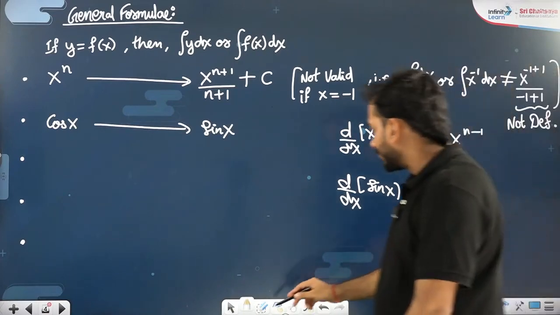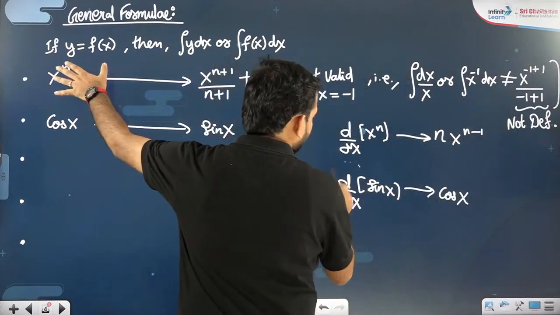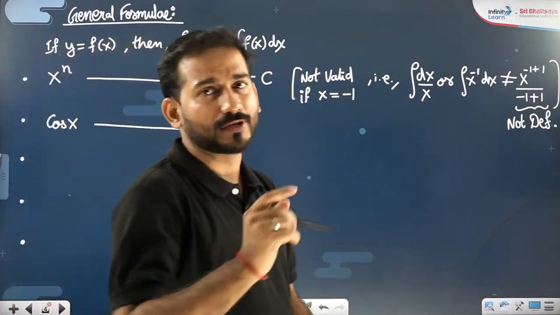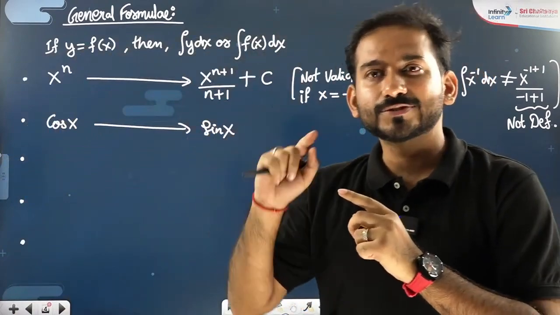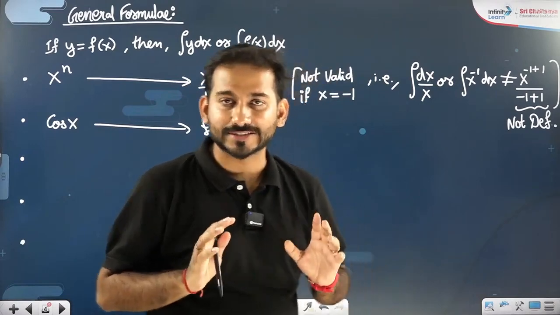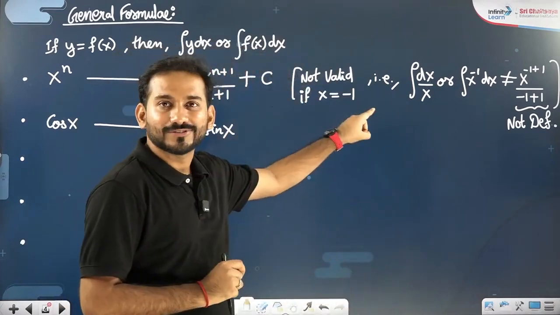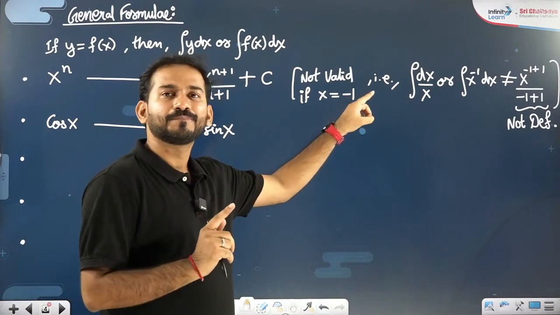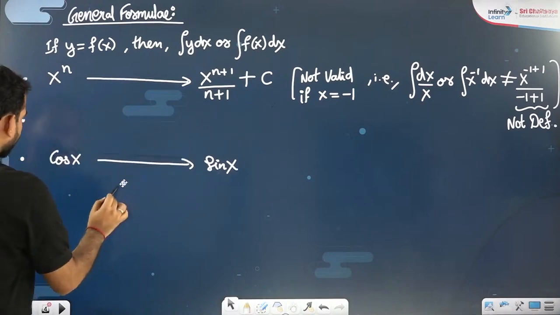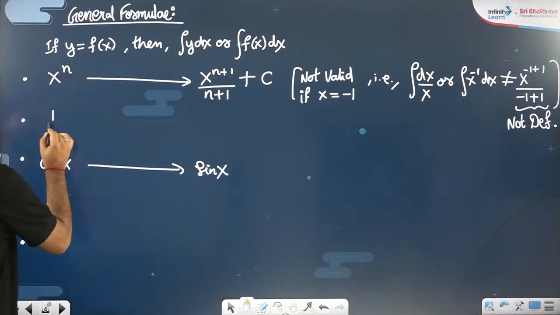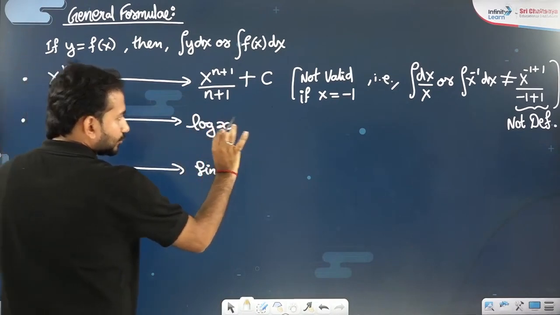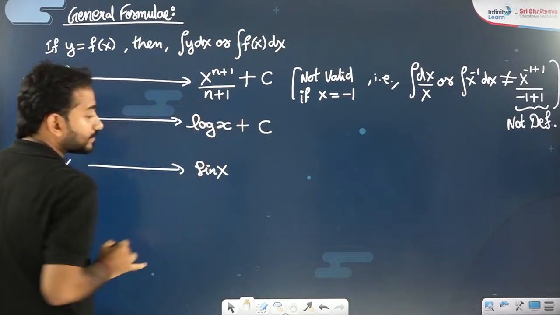I repeat, this is the formula applicable every time, not applicable only in one particular case. That one particular case is when the power is minus 1, or the function is an inverse function in the language of physics. So if you are talking about an inverse function, don't apply this formula. And don't worry, I'll give you a separate formula. In that case particularly, we will have a formula that integration of 1 by x is log x. But the story is not completed. It will be done when it is plus c.